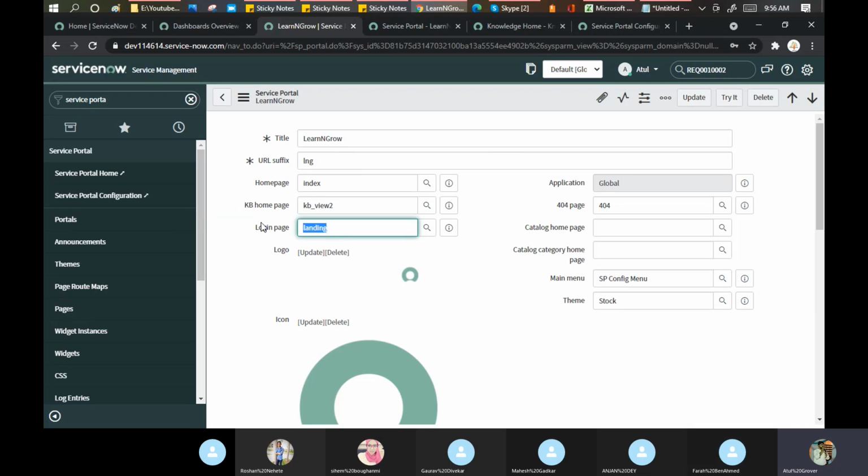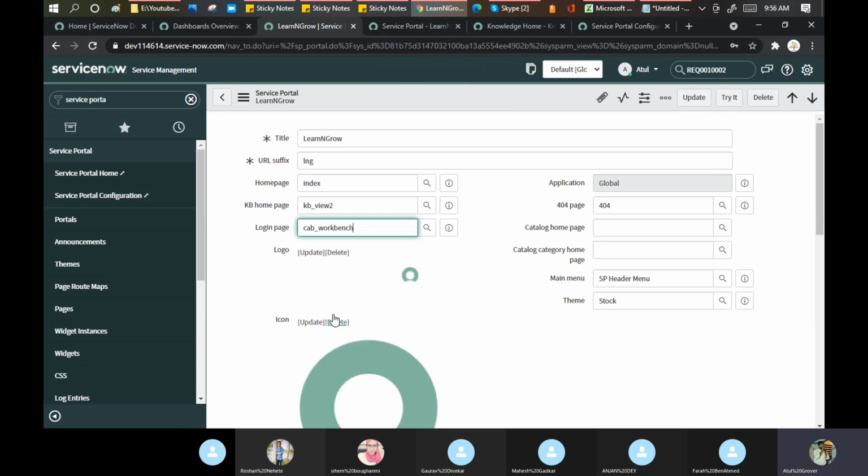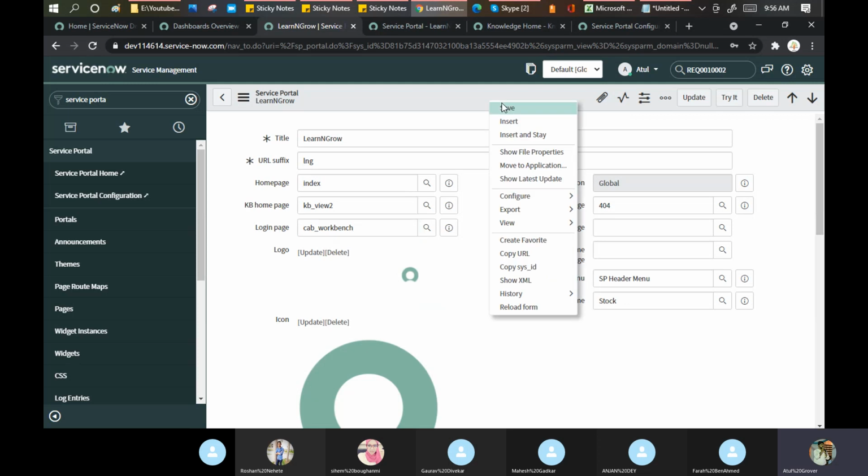Okay, let's change the landing page now. Let's take it to the right place, otherwise it doesn't look good sometimes. And now let me change the login page. Okay, if I log out, it will log out from here. So let me change the login page. I say the login page should be the CAP workbench, and just save it.